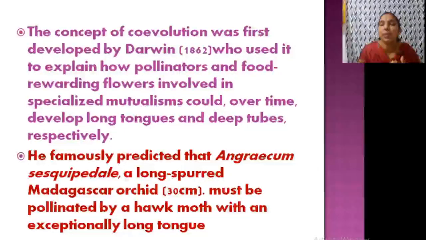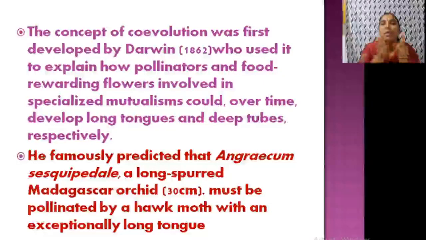For example, some flowers have nectar inside them, but when a bird or an insect visits and finds it difficult to get the honey or nectar, what happens? It needs some structures, long tongues or proboscis, deep tubes, etc. So gradually they develop these. So 2 changes happen.